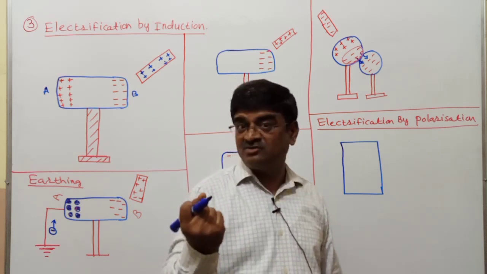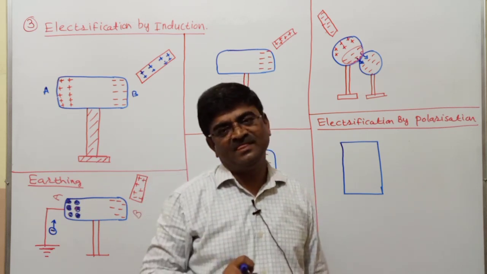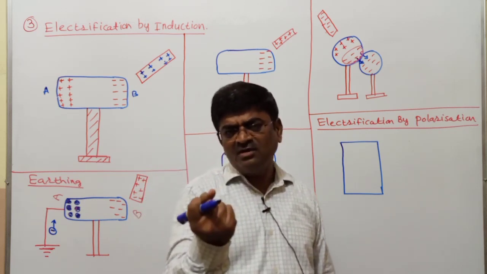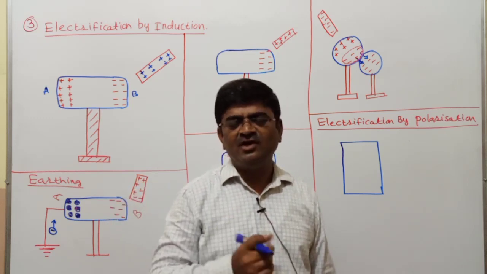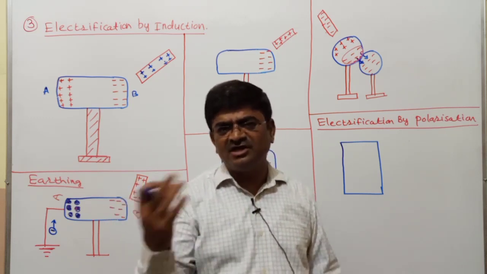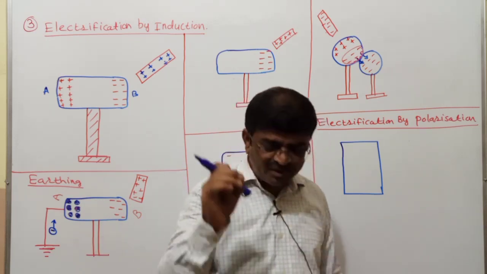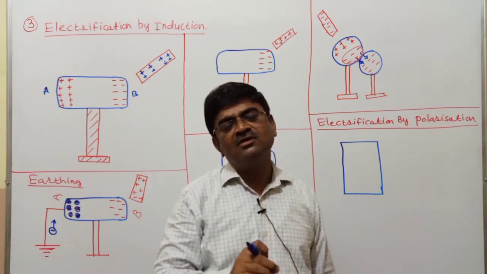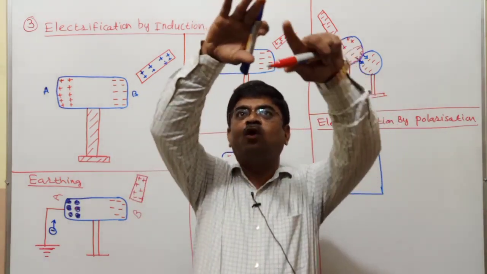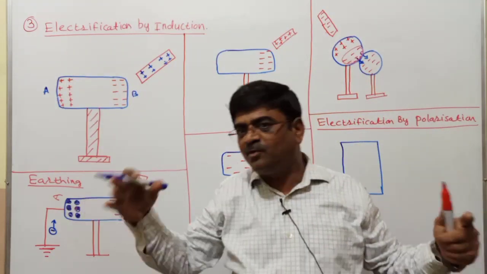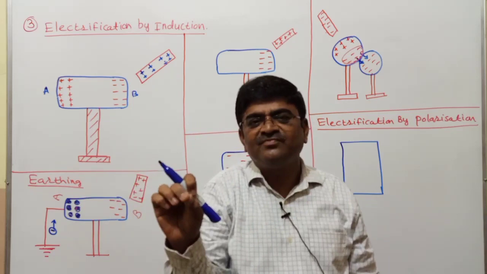In chemistry you might have studied polar and non-polar molecules. In a molecule you have two or more atoms, and every atom has positive and negative charge distributed. So whenever we talk about a molecule, we can assume as if the whole positive charge of all the atoms is focused at one center, one location.